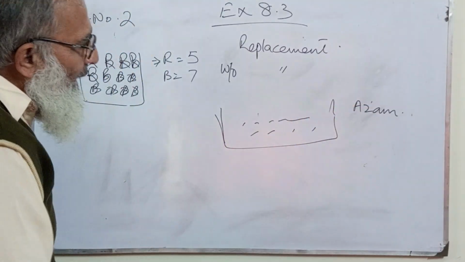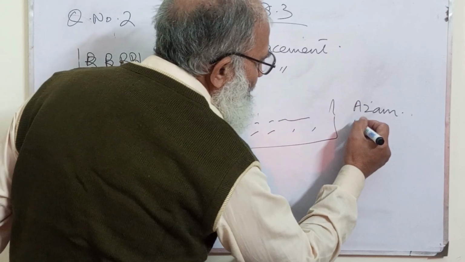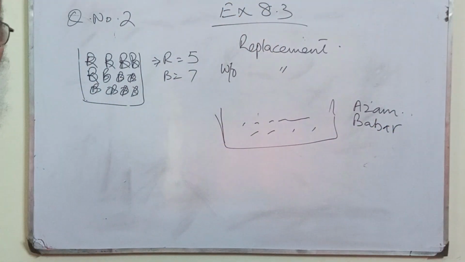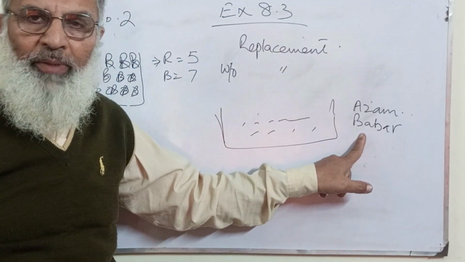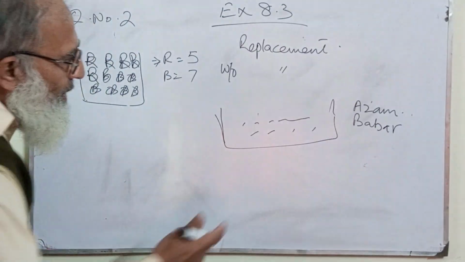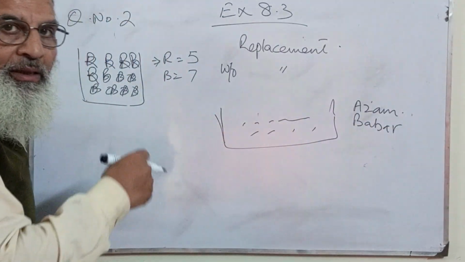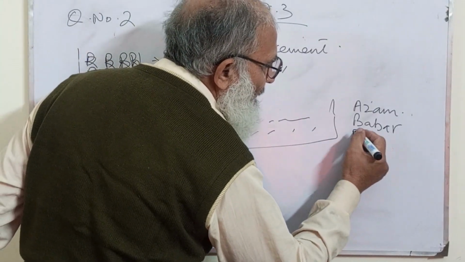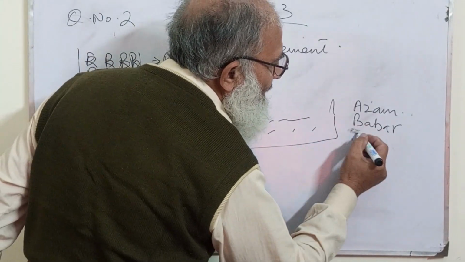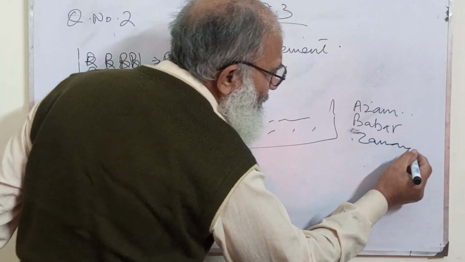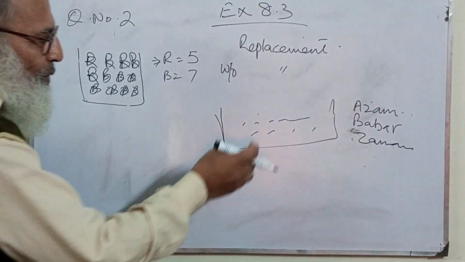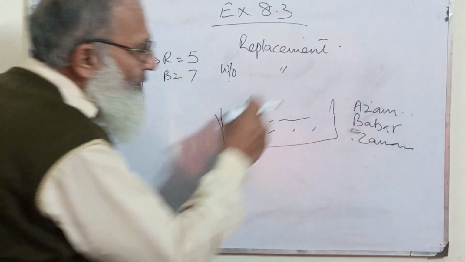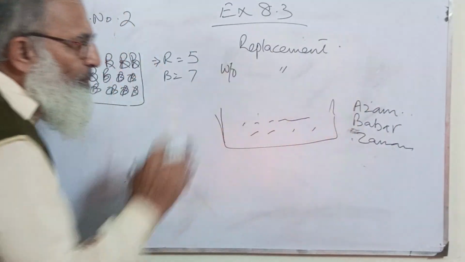For the second time you pick Babar, then for the third time you pick Zaman, and so on. You are picking without replacement. You are not replacing it back.